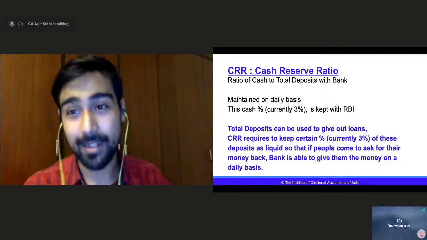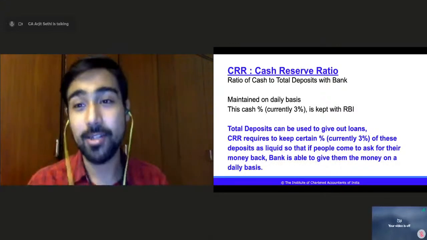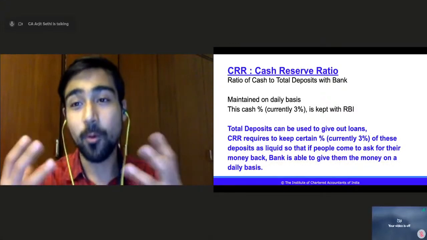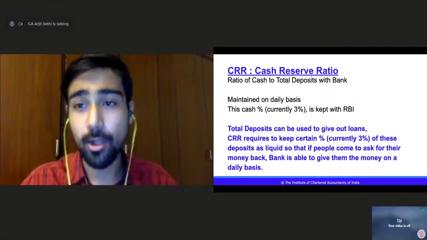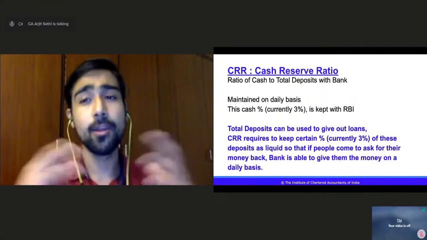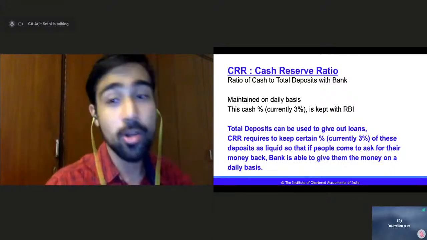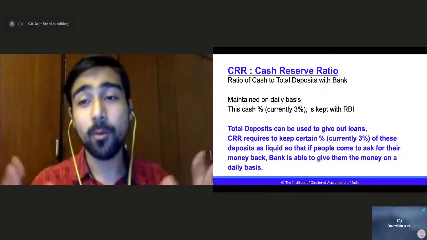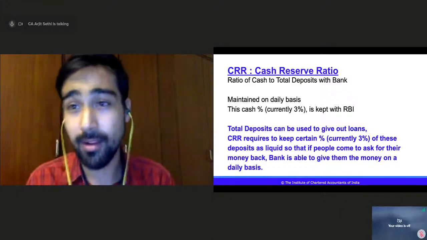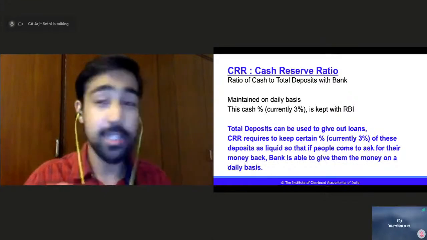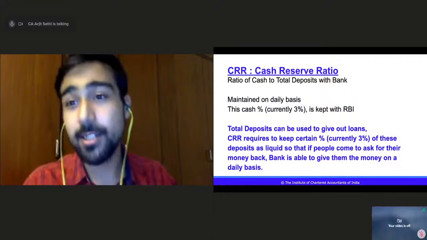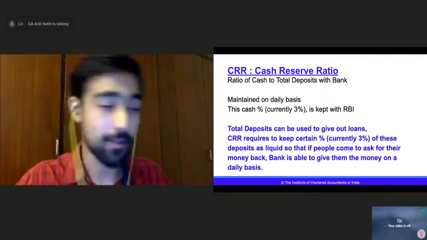That is what they're good at. You and I cannot even understand why it is 18.5. There are logics, but again, it's a huge thought process, economy-wide. You have to think about 130 plus crore people of the country, right? A GDP of around $3 trillion is what you have to take care of.